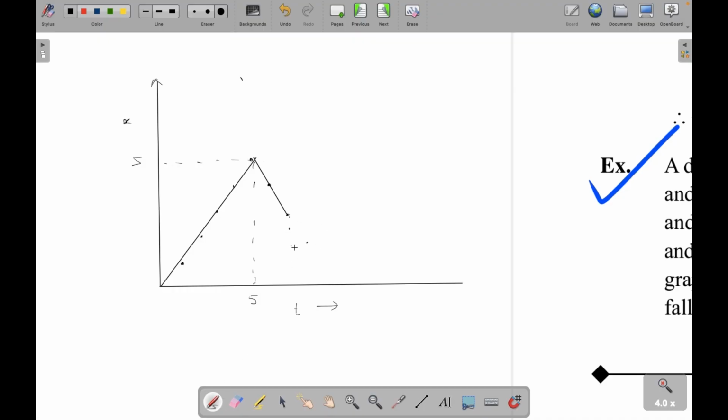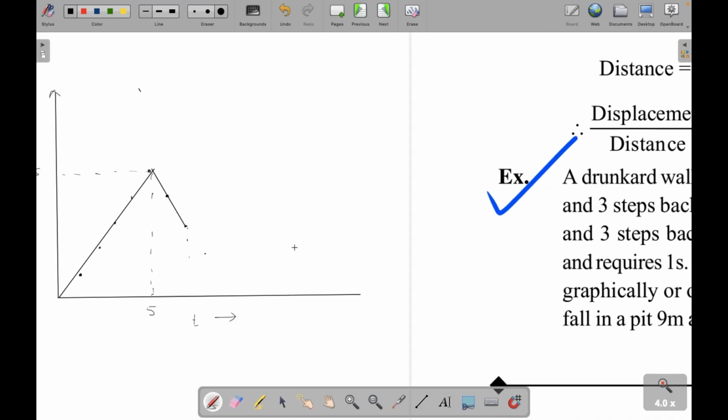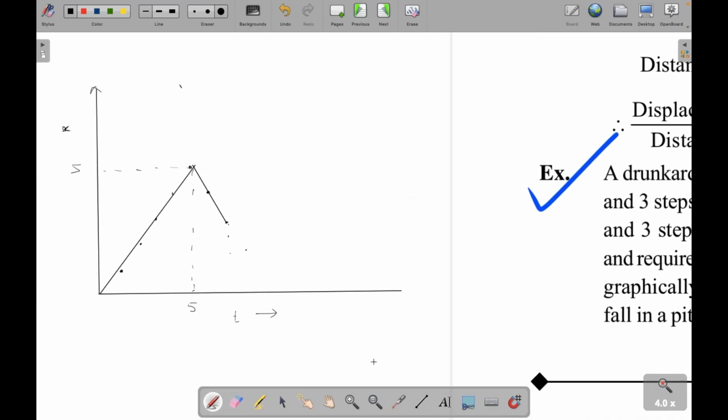Can you check again if it was 2 or 3? Okay, it is 3. So we'll just extend this till here. So time is now 8, and the distance has reduced to 2.